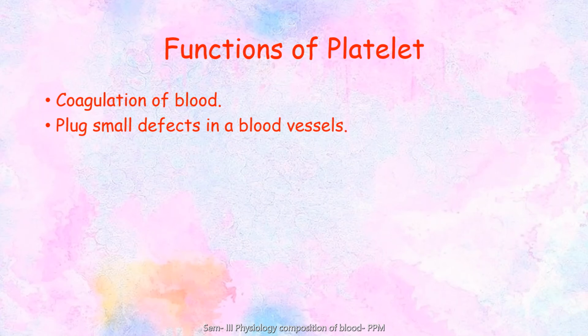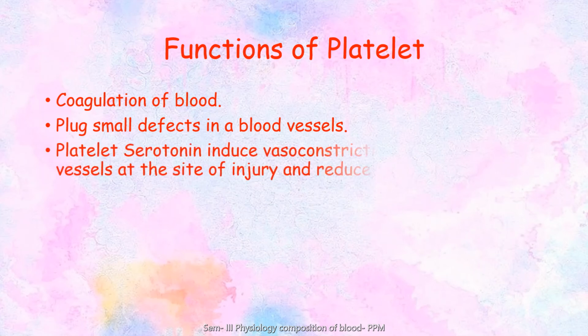These thrombocytes are also responsible for plugging small defects in blood vessels. So if there is a small internal injury to the blood vessels, these thrombocytes also repair those internal injuries. Platelets, or thrombocytes, are responsible for synthesizing a small molecule known as serotonin. Serotonin induces vasoconstriction.